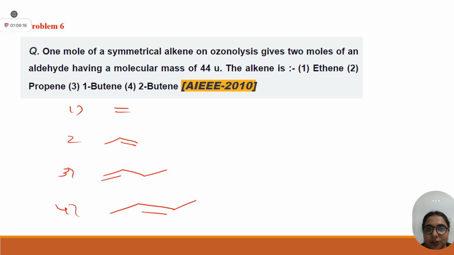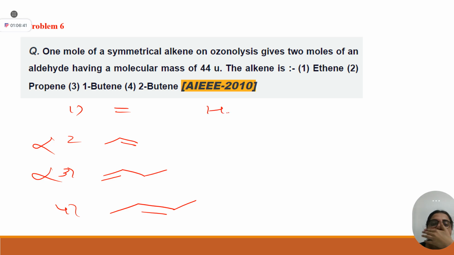If I were at option third and fourth, if I had more carbon, I will definitely remove option number 2 and 3. Why? Because they are already saying symmetrical alkene. So option 2 is not symmetrical, option 3 is not symmetrical. Okay. Then they are saying giving two molecules of aldehyde whose molar mass is 44 units.